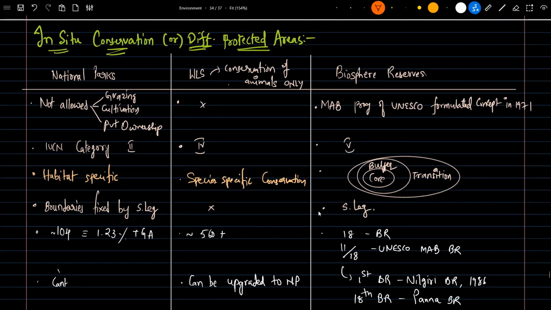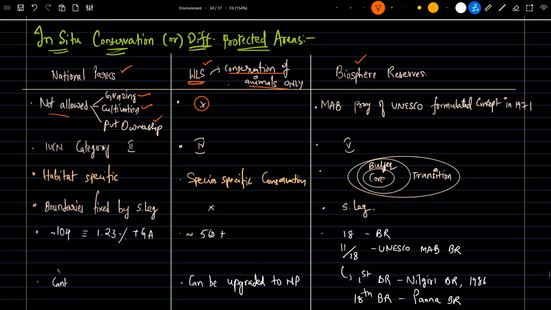In-situ conservation, or the different protected areas, we'll be talking about now. Let's understand the difference between wildlife sanctuaries, national parks, and biosphere reserves. In national parks, grazing, cultivation, and private ownership of land is not allowed, whereas there is no such restriction in the case of a wildlife sanctuary. In a wildlife sanctuary, also understand that conservation is for animals only.